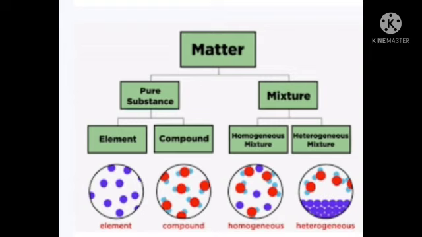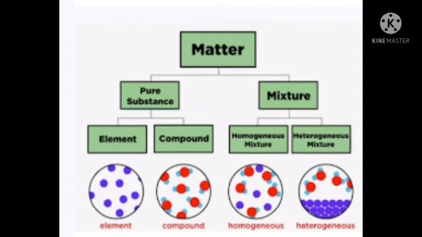Then compounds. A compound is a substance that is formed when two or more elements combine chemically. For that we have seen the example of liquid water. The properties of a compound are entirely different from those of its constituent elements.